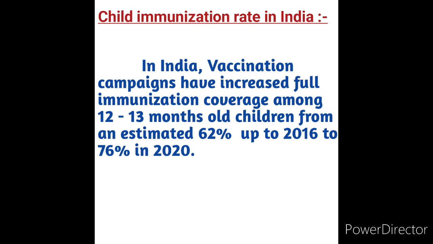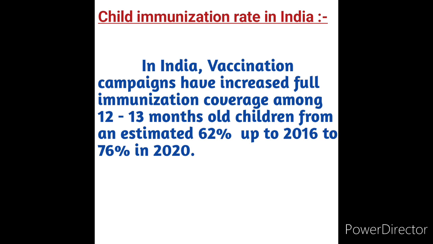Universal coverage of routine childhood vaccines remains a challenge in many low and middle income countries.